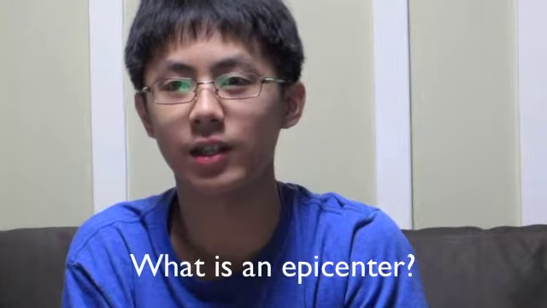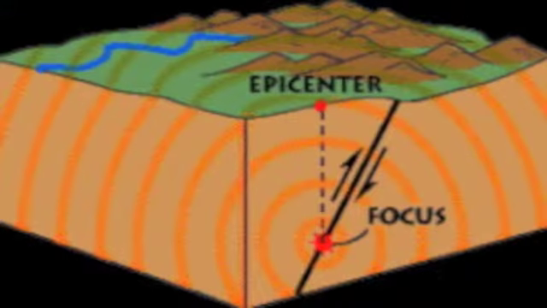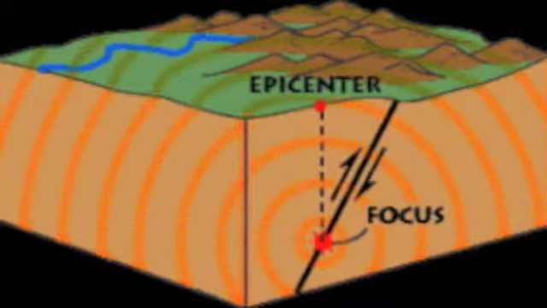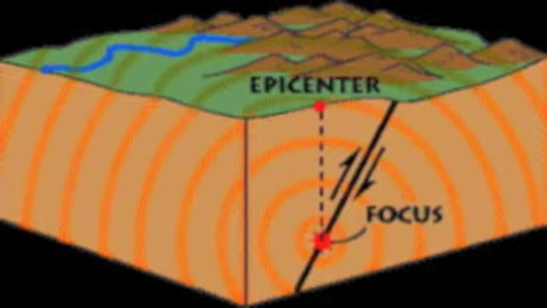Now, what is an epicenter? An epicenter is where the earthquake is felt the strongest. The epicenter can be located above the focus, but that can vary depending on the density of the surrounding and nearby rock strata. Focus is where slipping or releasing of energy along the fault occurs, causing the earthquake. Here is a picture of the epicenter and the focus in an earthquake.